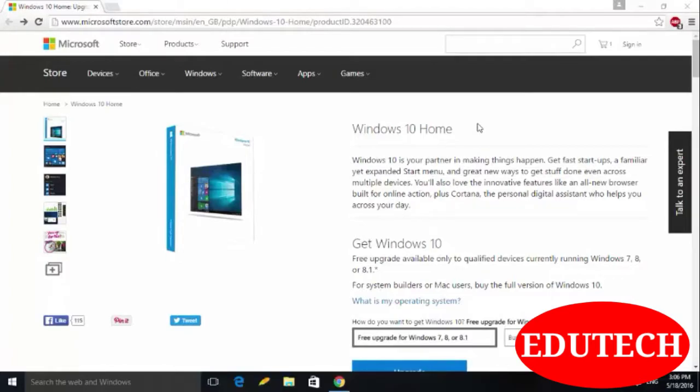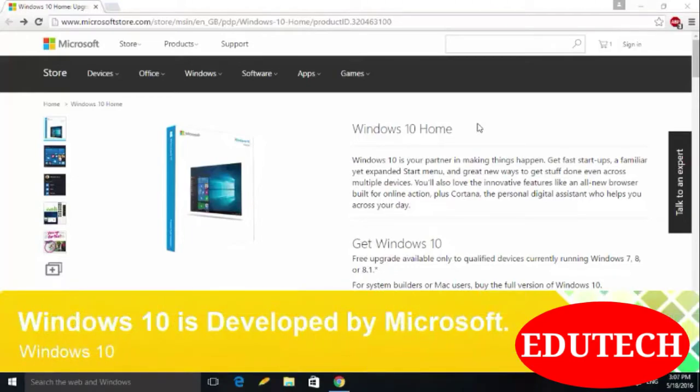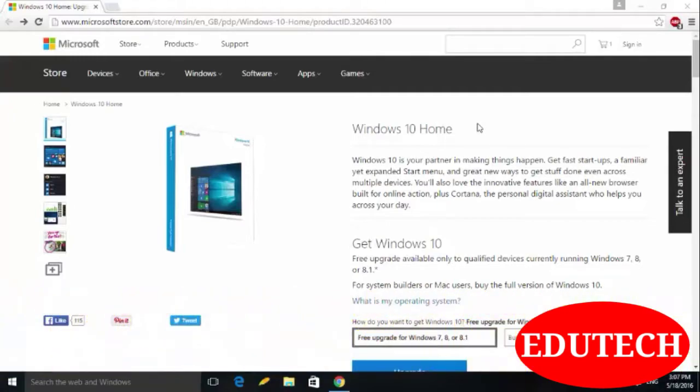Windows 10 is a personal computer operating system developed and released by Microsoft as a part of the Windows NT family of operating systems. It was officially unveiled in September 2014 following a brief demo at Build 2014.